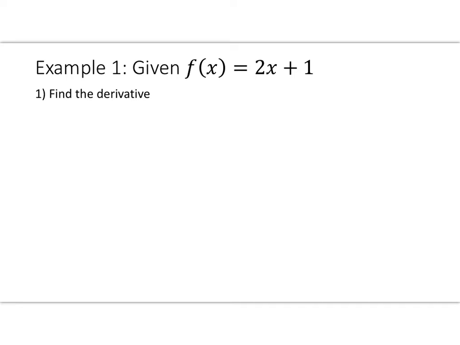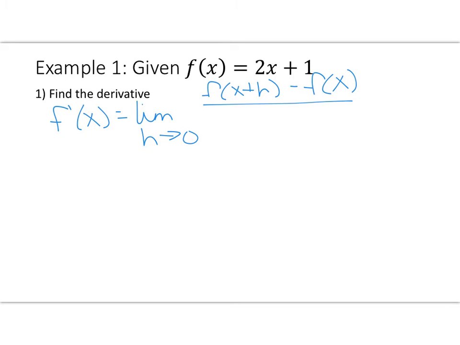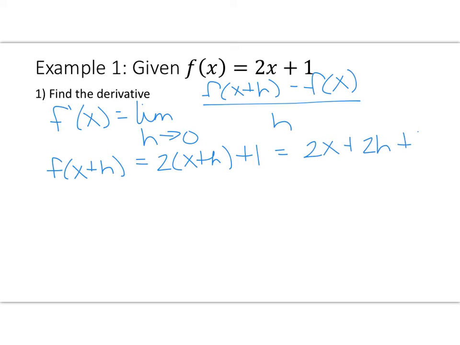So the formula said to find f prime of x, I'm taking the limit as h approaches 0 of f of x plus h minus f of x divided by h. So I have to plug this in. The first thing I'm going to do is figure out what is f of x plus h. That's going to be 2 times x plus h plus 1, which is 2x plus 2h plus 1.